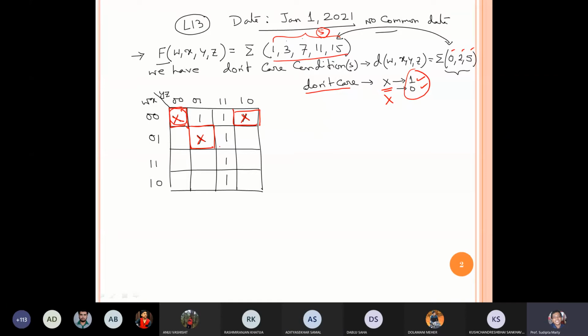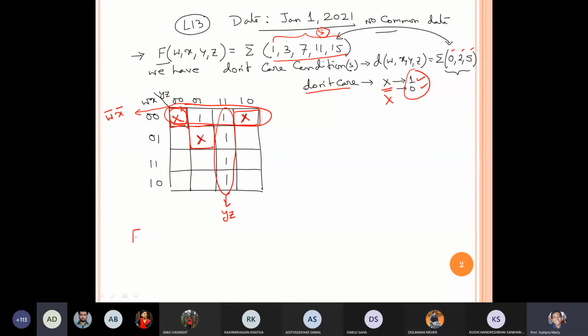Okay, very good. Now, if I want to solve this problem, I can easily make a group using four elements, and this group can be written as YZ. Then I can make another group using this one, and this group can be written as W bar X bar.